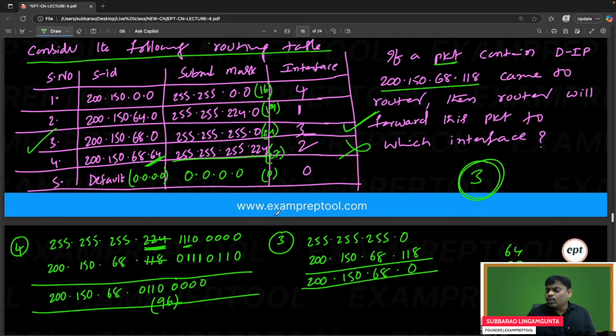You may ask, sir, what is the meaning of longest one? Whichever has more ones in the subnet mask. If more than one entry matches, you have to take the longest one. The longest one is the fourth, but it is not matching. The next longest one, the third, is matching. So take it.